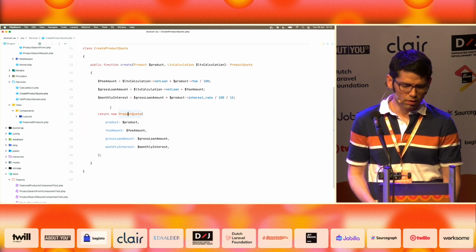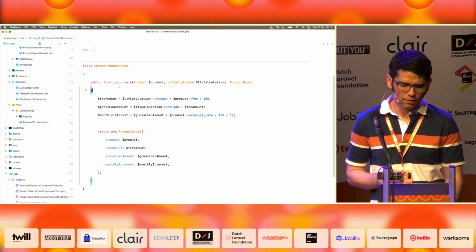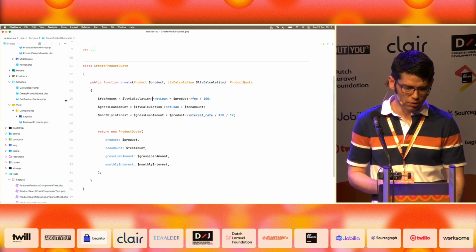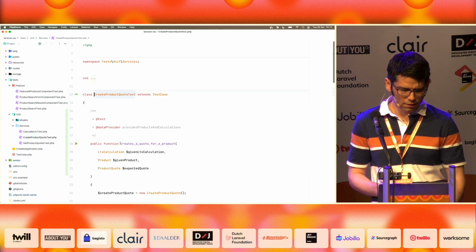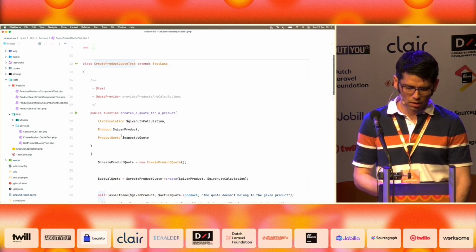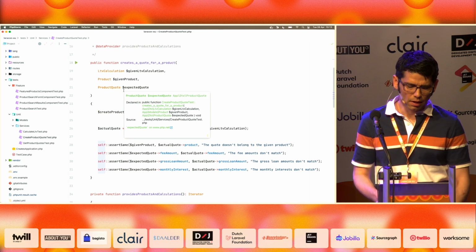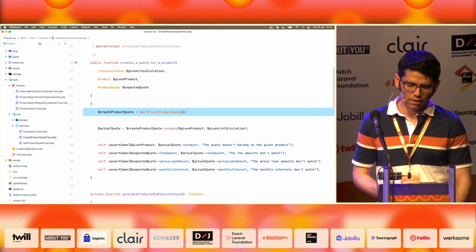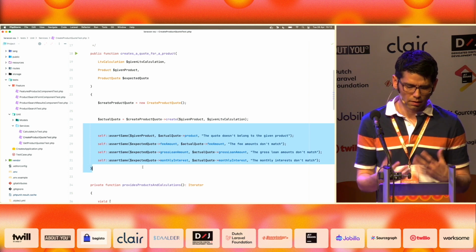Again, this create product quote, if you have a look at it, it doesn't have any reference to Livewire or the database. We are still injecting or passing an Eloquent model, but I will show you a trick to actually remove that as well. I have a unit test as well. This code will be available on GitHub. So if I am going a little bit fast, and you like the refactoring, you can have a look at it in your own time. But this test basically tests how we can create a product quote. We instantiate the service, we pass the given data, and then we assert that we generate the right quote.